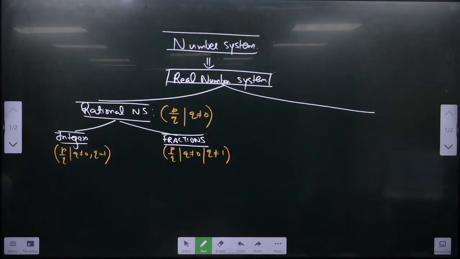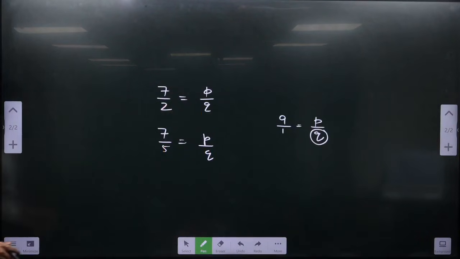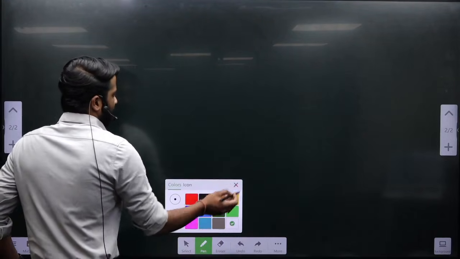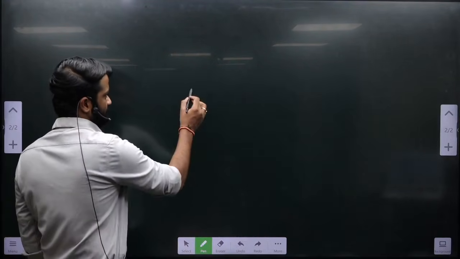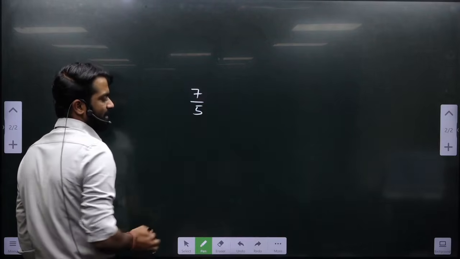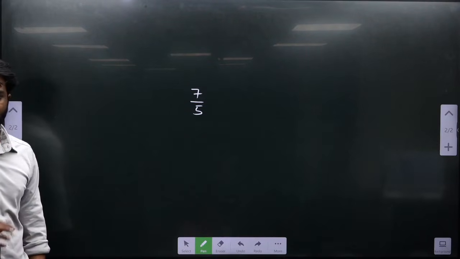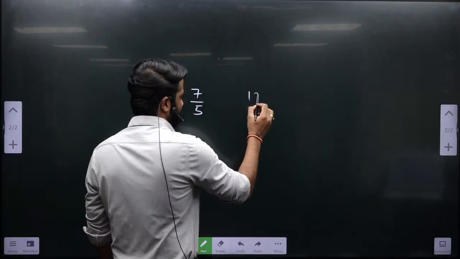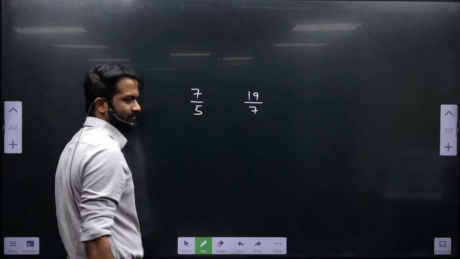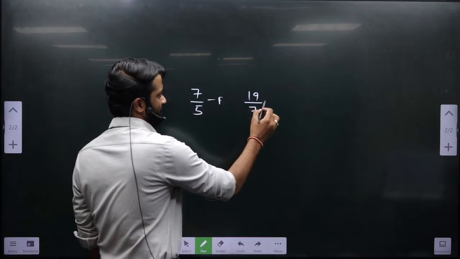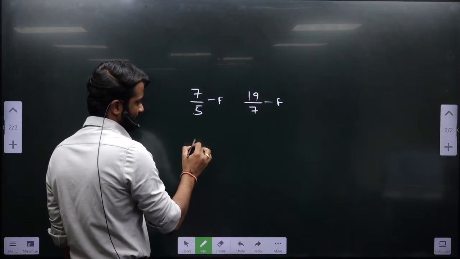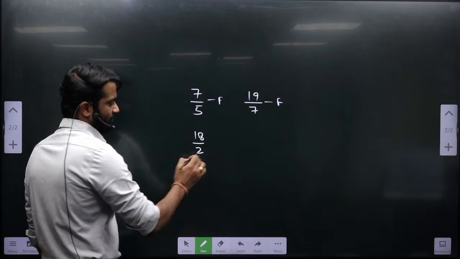So rational number system is further subdivided into integers and fractions. Done? Look at the board. If I ask you 7 by 5, is it an integer or a fraction? Any doubt here? It is a fraction. If I ask you 19 by 7, integer or fraction? This is a fraction, this is also a fraction. Now, let me check your aptitude. 18 by 2, fraction or integer?